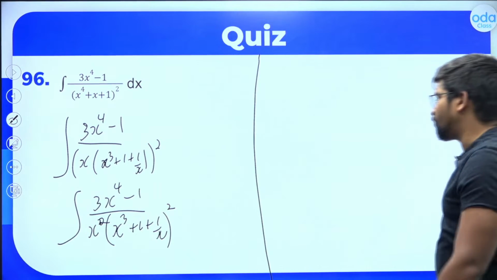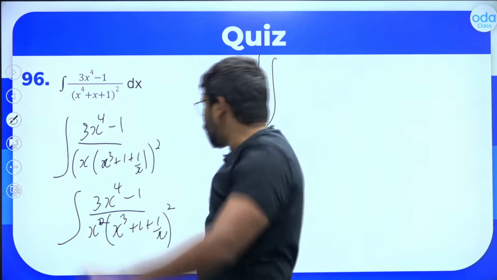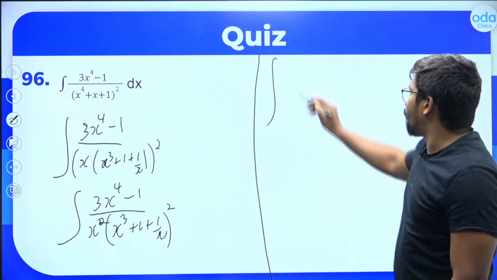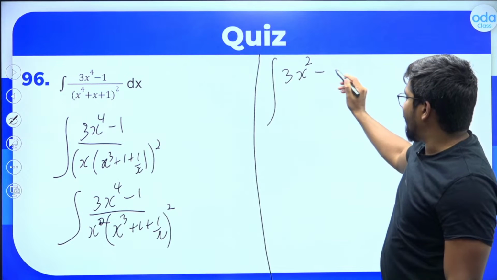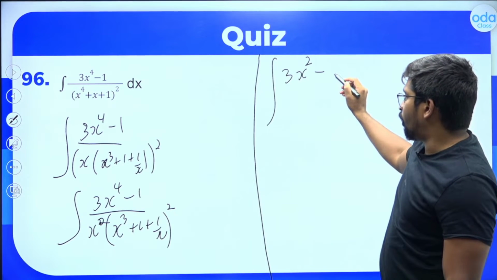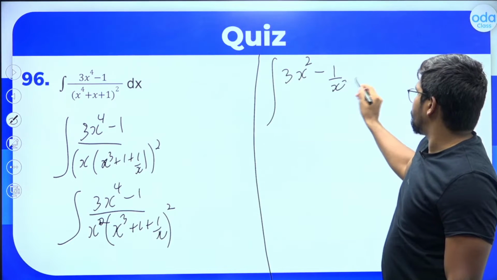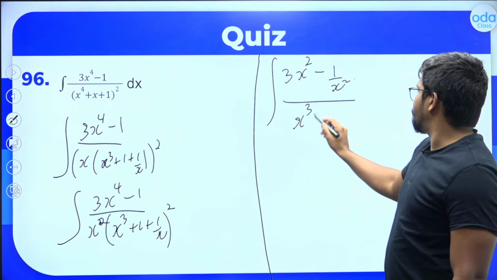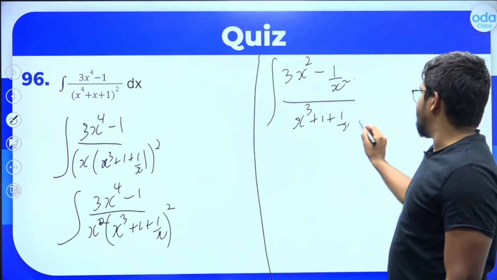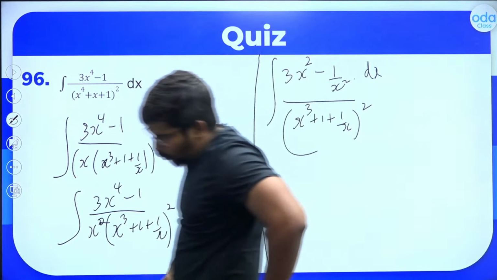So what can we do further? This can be written as, let's divide 3x to the power 4 minus 1 by x square. So what does it become? This will become the integral of 3x square minus 1 by x square, the whole divided by x cube plus 1 by x, the whole square, dx. Yes, sir, this looks okay.